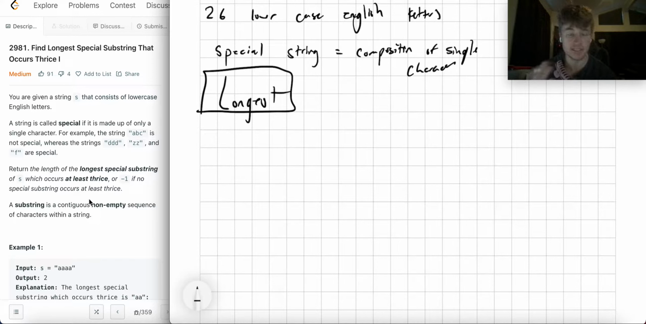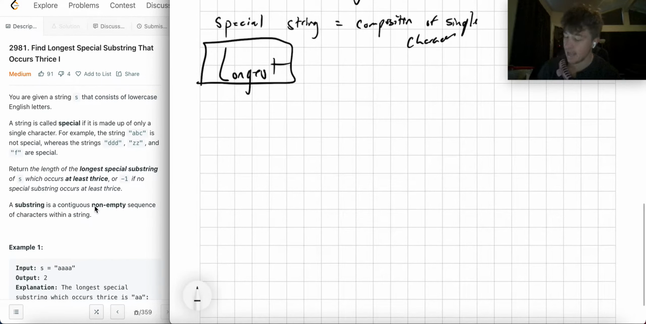A substring is a continuous, non-empty sequence of characters within a string, right? So you have a left pointer, you have a right pointer, you cut both sides, you pull out the string, that's your substring. So we have to create a special substring that occurs at least 3 times.